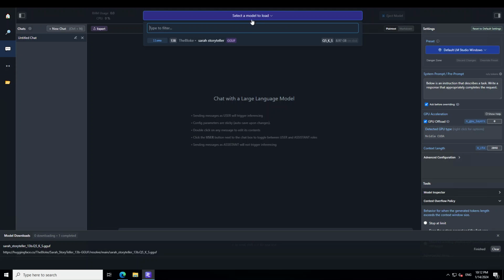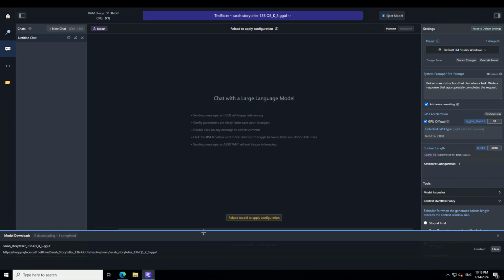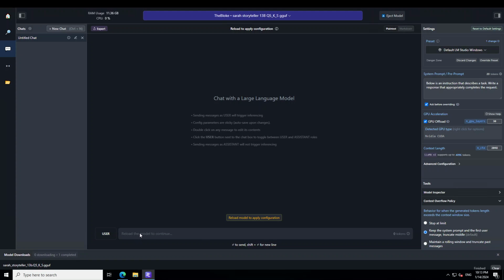Okay, so I will load the model in the GGUF format, and because I'm using one GPU of 16 GB memory, I'm going to do the GPU offload here, and let me select maybe 30 layers to offload, and you can see that the detected GPU type is NVIDIA CUDA. Okay, that's cool. Let me drag this one a bit, and now let's... okay, so we need to reload the model because we have changed the layers. Okay, so that is done, and now let's play around with it.